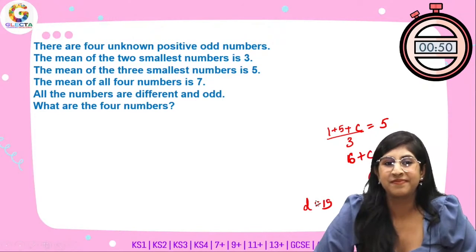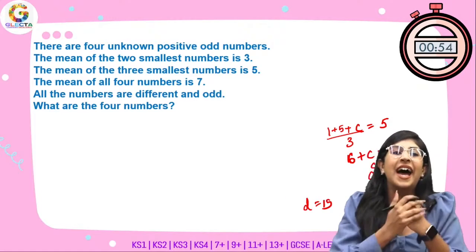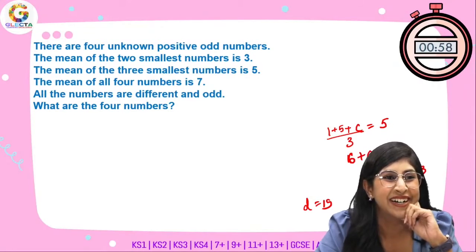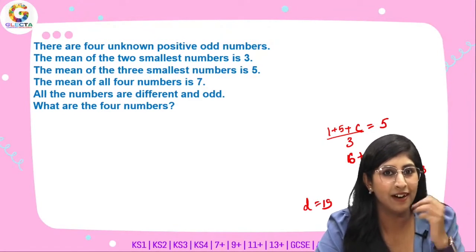Okay, I'm done. Now this was a pretty lengthy question. I am done and nobody is actually stopping the timer. But I'm telling you, I did it in less than 45 seconds.